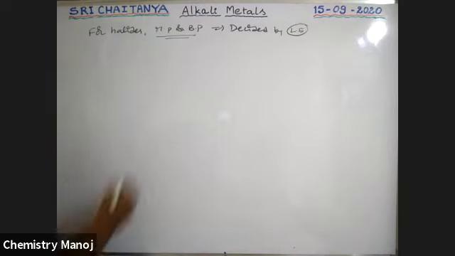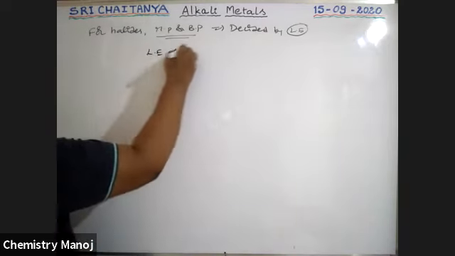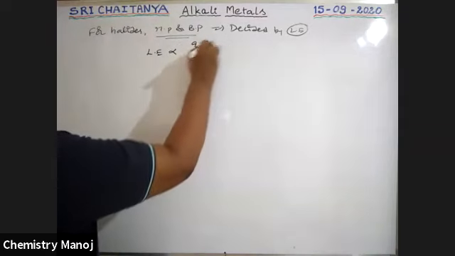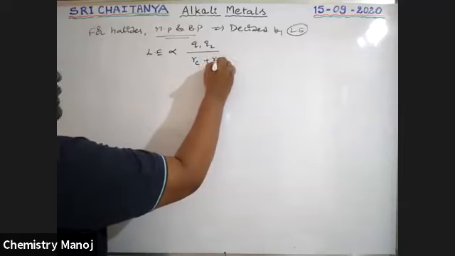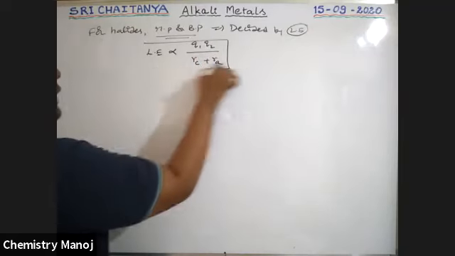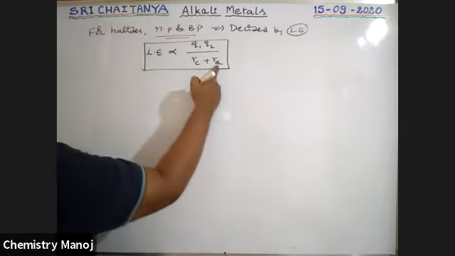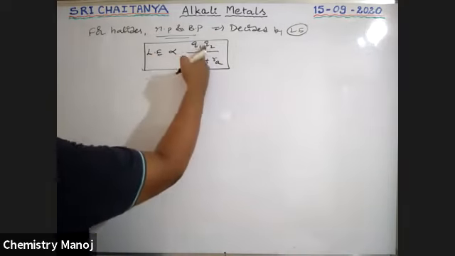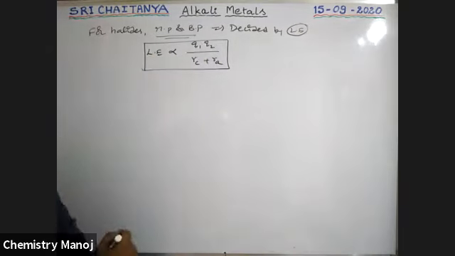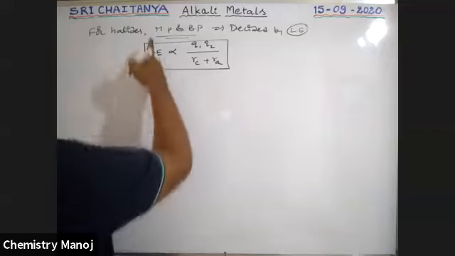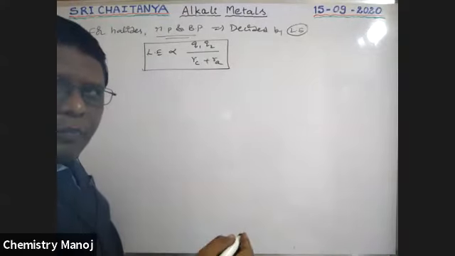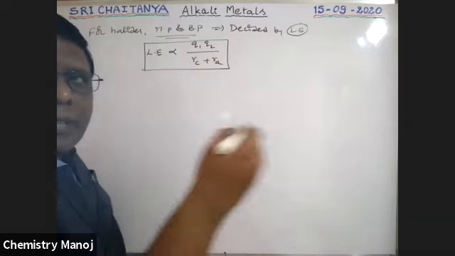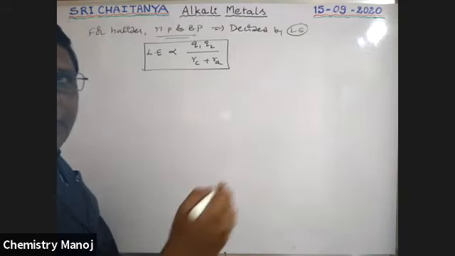See boys, lattice energy is directly proportional to the product of the charges on the ions and inversely proportional to the sum of the radius of the cation and the radius of the anion. Please keep in mind, the smaller the size, the more the lattice energy. The more the charge, the more the lattice energy. So lattice energy is directly proportional to melting and boiling point. That explains the stability and strength of ionic bonds. The more the strength, the more the melting and boiling point.